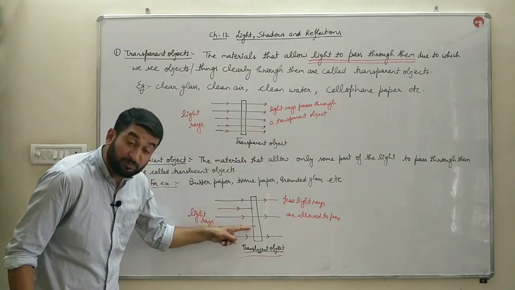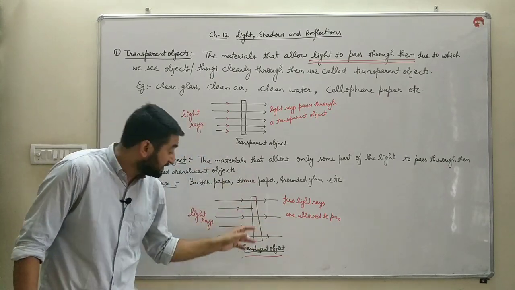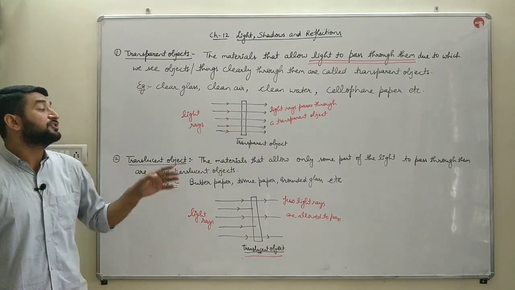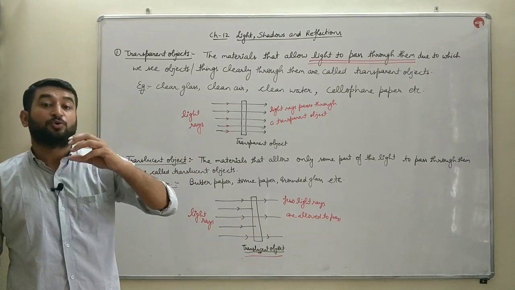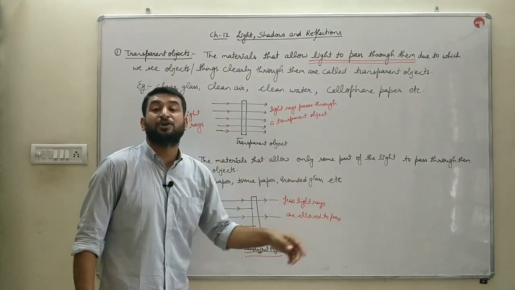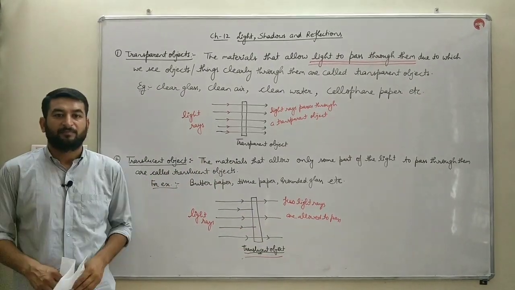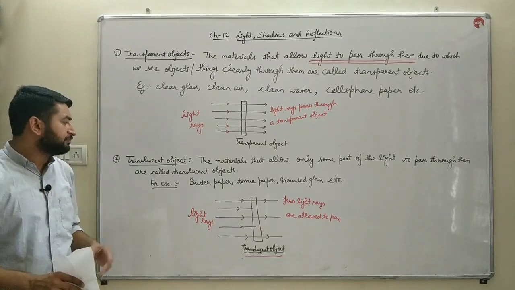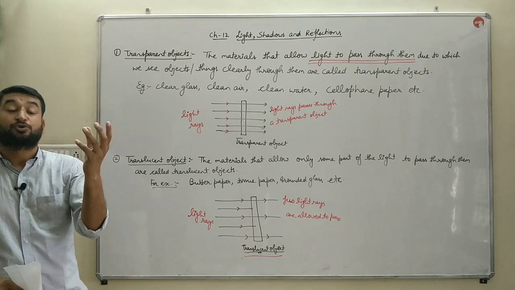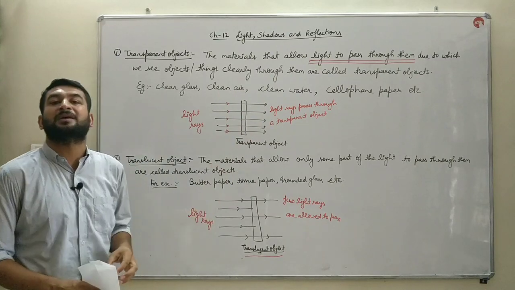Some part of the light cannot go beyond that, because this is an example of a translucent object. So the objects which allow the light to go through them partially, or which allow some part of light to go through them, are known as translucent objects. As translucent objects allow some part of the light to pass through them, due to that we cannot see the objects on the other side clearly.